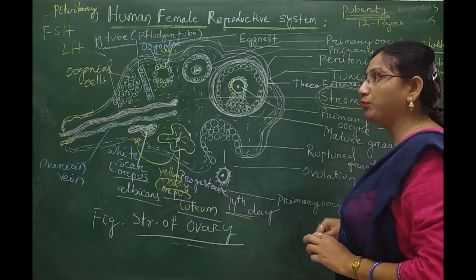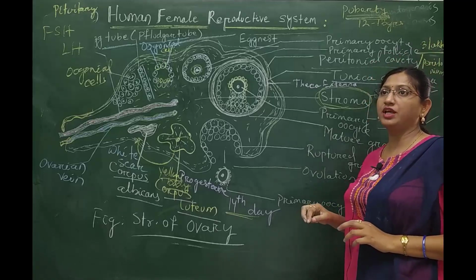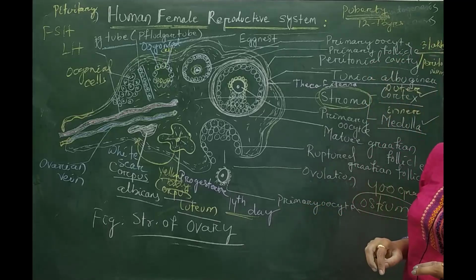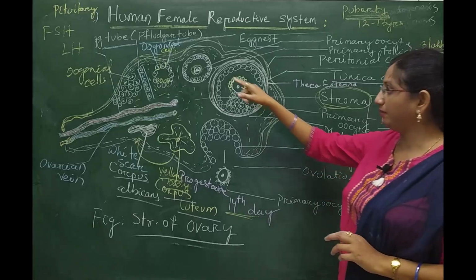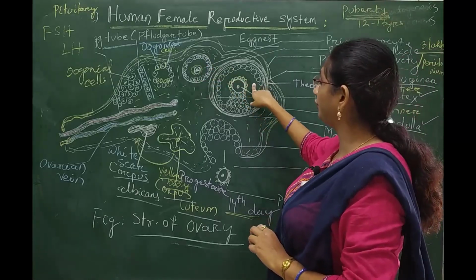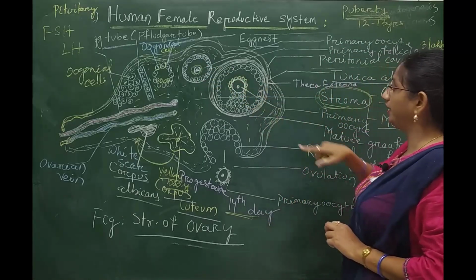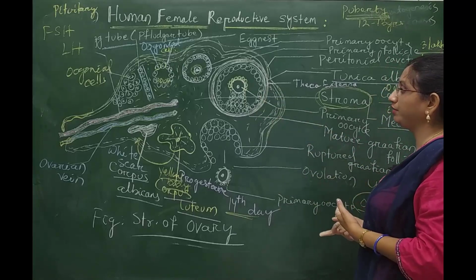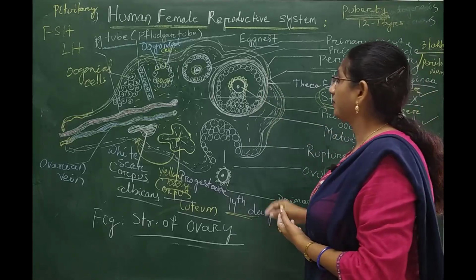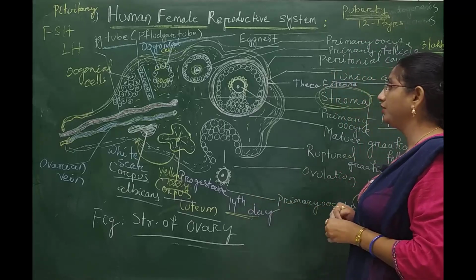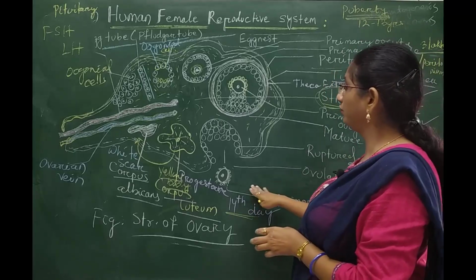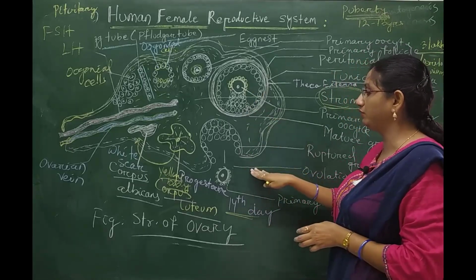After puberty, under the influence of FSH and LH hormones, the primary follicle gets converted into a mature Graafian follicle. Then, once in a month, on the 14th day of the cycle, ovulation occurs by rupturing of the Graafian follicle.